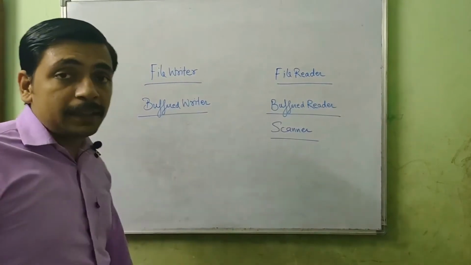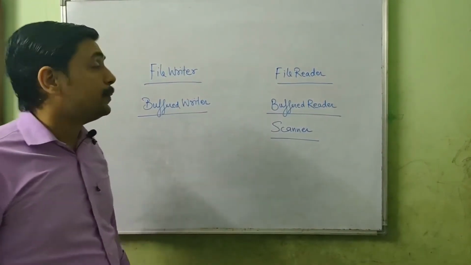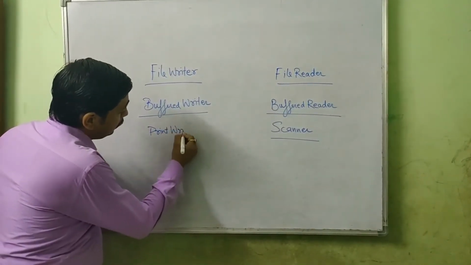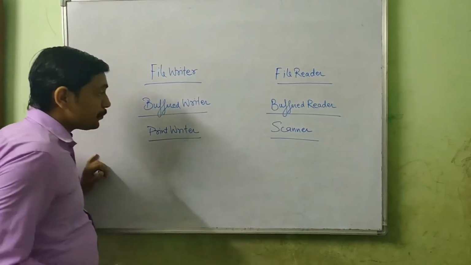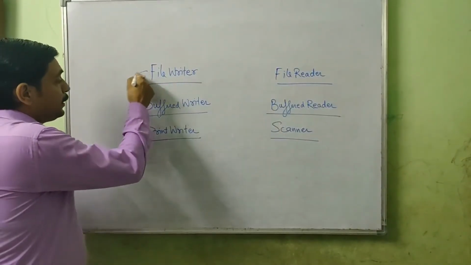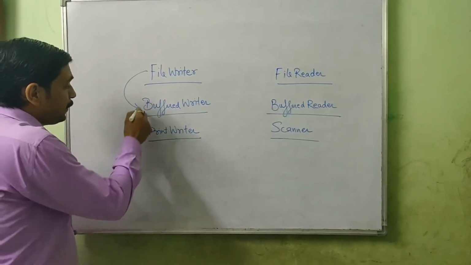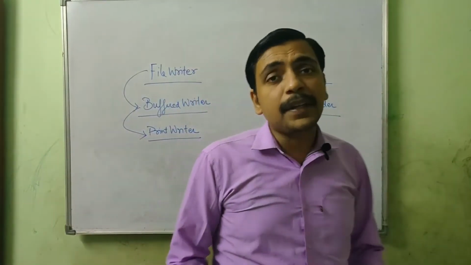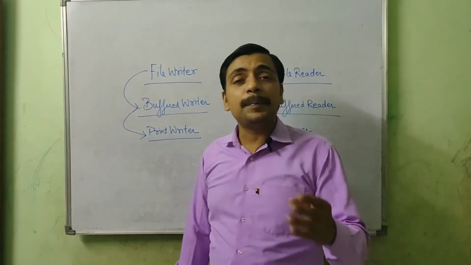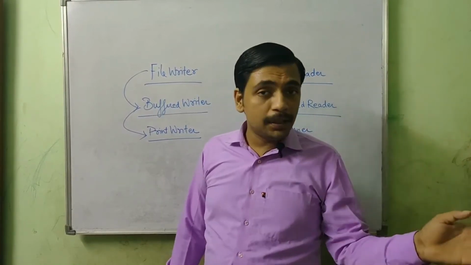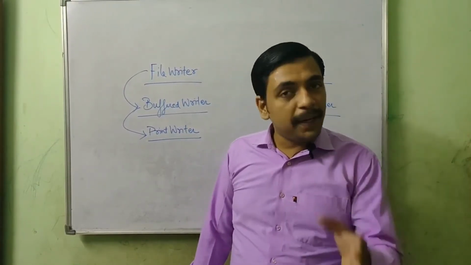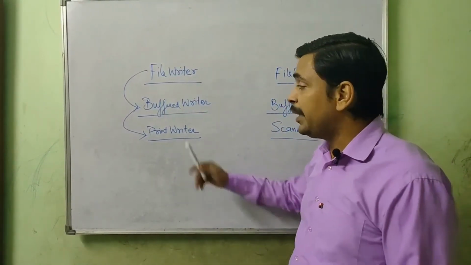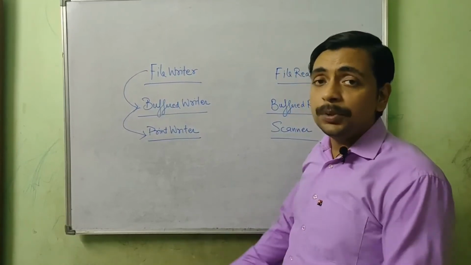BufferedWriter has a method which we can use to write into a file, but I would suggest you write with another class known as PrintWriter. How will this work? FileWriter will attach itself to BufferedWriter and BufferedWriter will attach itself to PrintWriter. Now PrintWriter has a very simple method, the same kind of method that you use with System.out. Do you remember? Yes, the print and println methods. The same print and println methods can be used with PrintWriter also. That means PrintWriter has a println method which can be used to print something.